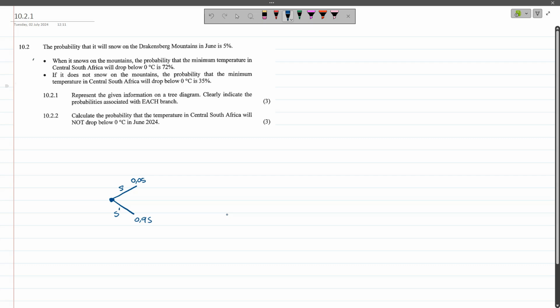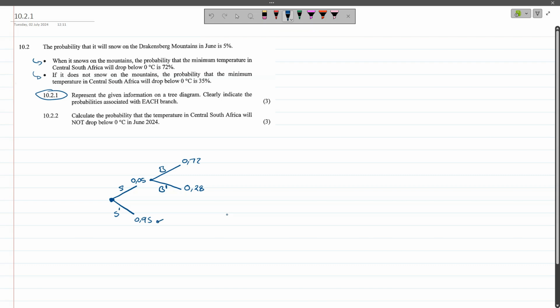And then we go on to the next level of information. So now we are seeing that when it snows, the probability that the minimum temperature in central South Africa will drop below 0 degrees is 72, which is 0.72. But if it does not drop below, so that will be 0.28.